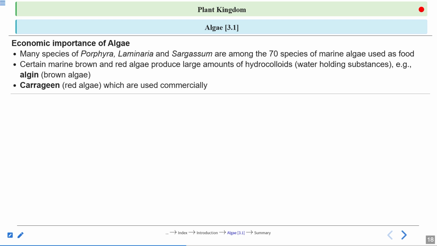Carrageenan. Carrageenan we get from the red algae, which are used commercially. This is again a hydrocolloid. So we have two hydrocolloids. One is algin that you get from the brown algae, and another is carrageenan that you get from the red algae, or the Rhodophyceae.